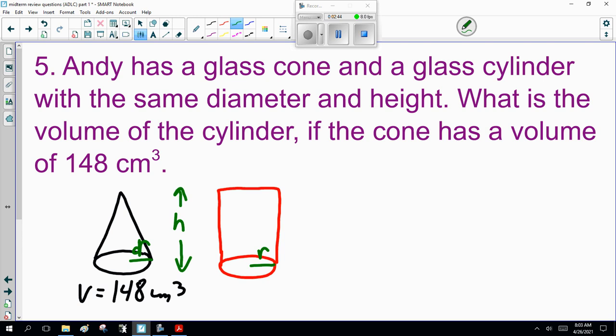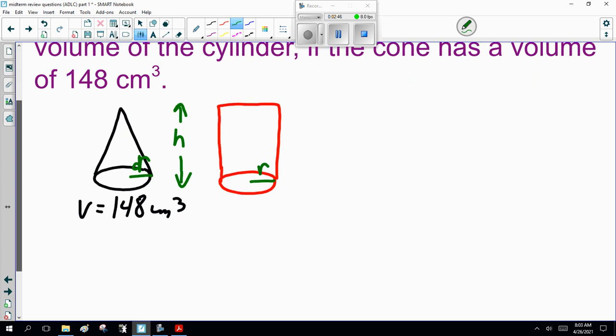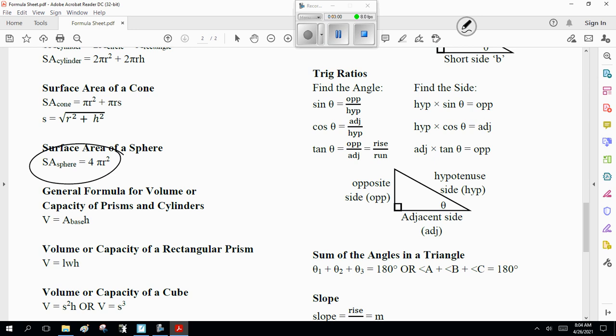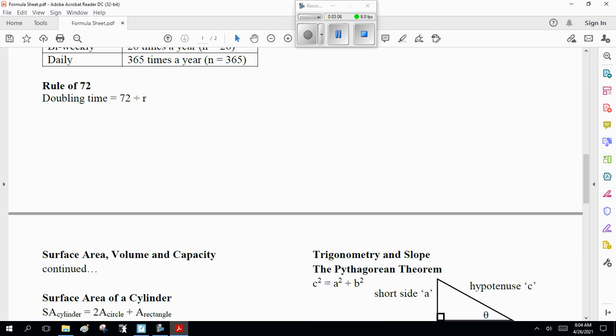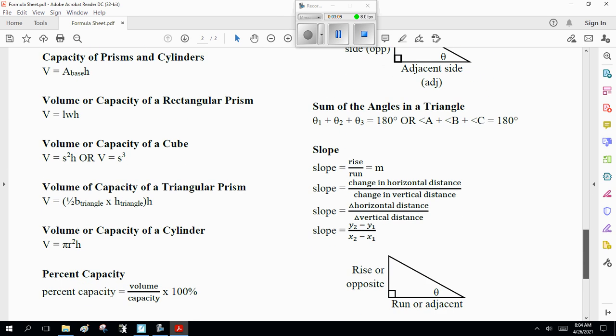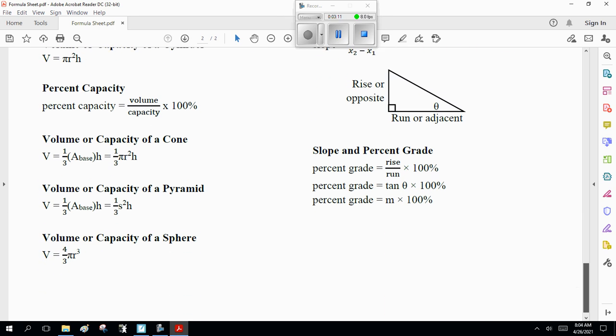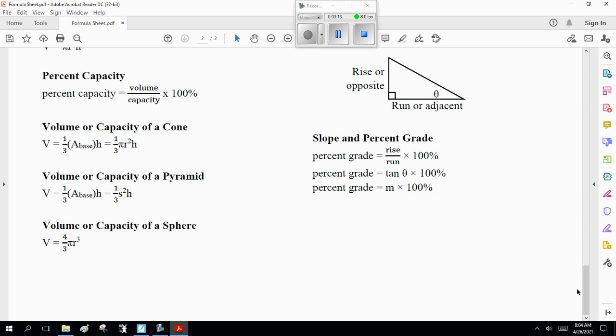Now, what's the volume of the cylinder? Well, what I'm trying to get you to do is look at the formulas. Volume of cone, 1/3 area of base times height, 1/3 pi r squared h.